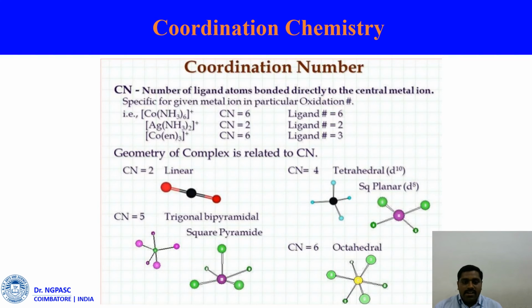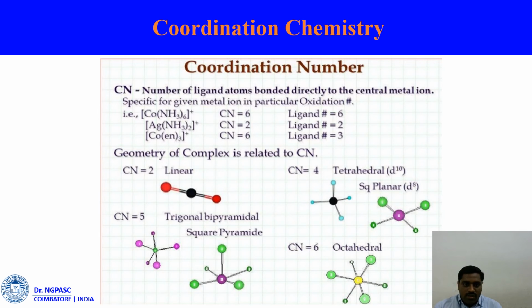For example, take cyanide as a common ligand. Two cyanide ions coordinated to the metal center give a linear geometry, at 180 degrees. Three cyanide ions coordinated to the metal center give trigonal planar. Four cyanide ions coordinated to the metal center give tetrahedral or square planar, so there are two possible geometries for a four-coordination system.